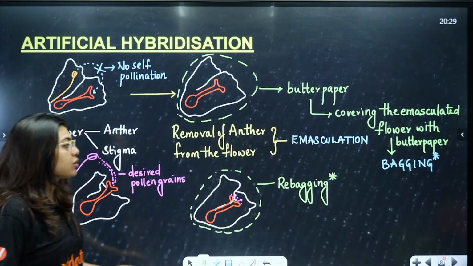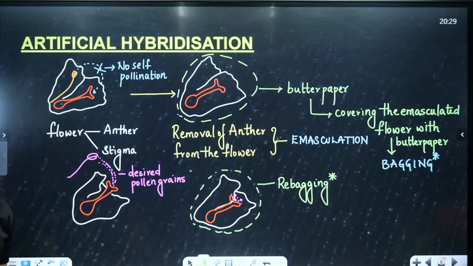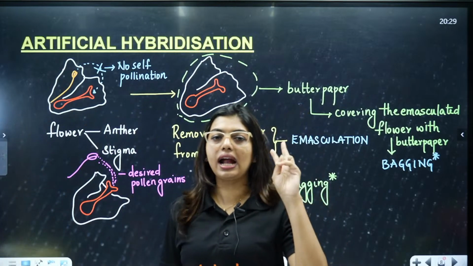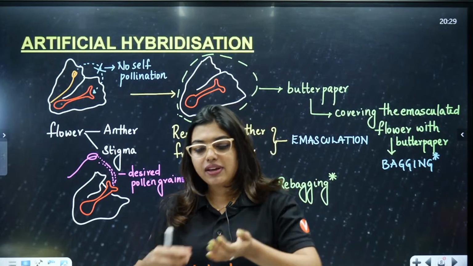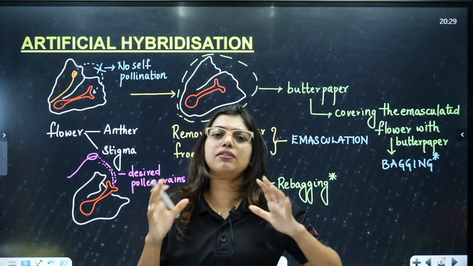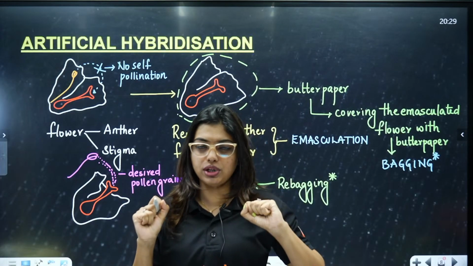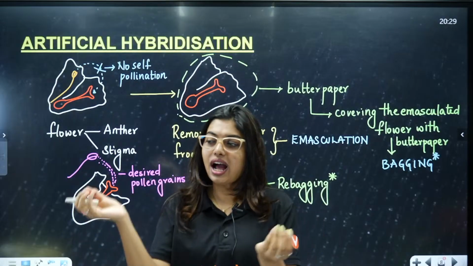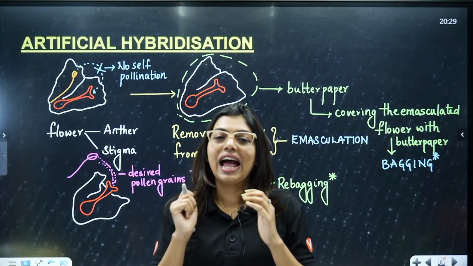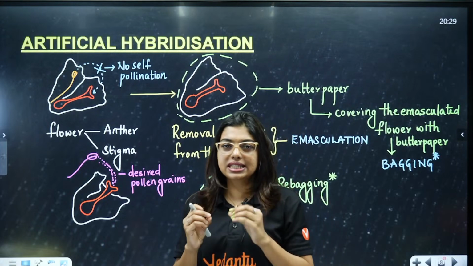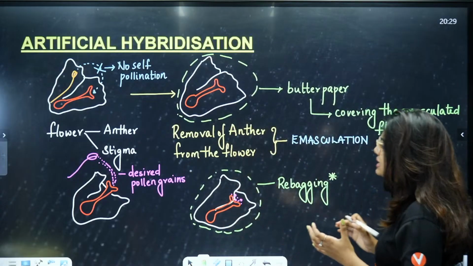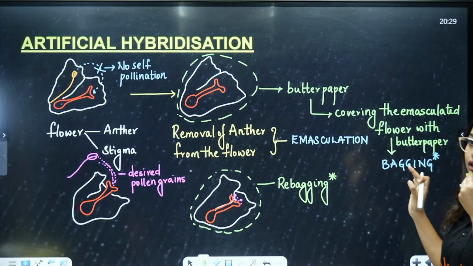Clear to all of you? So these are the two main processes that happen in artificial hybridization: emasculation and bagging. Emasculation is where we remove the anther, and bagging is where we cover it with a butter paper or a plastic cover to avoid any undesired pollen from falling. Then we dust the desired pollen, and after that we do rebagging. I hope this step is clear for all of you.